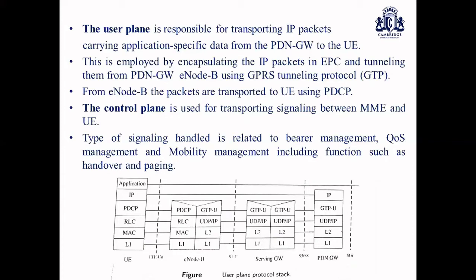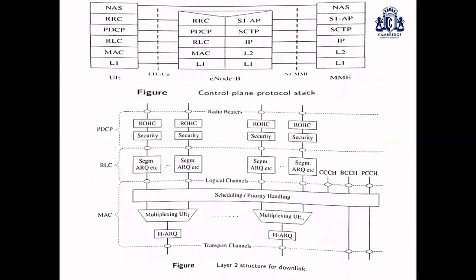In the user plane and control plane stacks we are discussing, you can see that the different layers have been represented. Regarding layer 2 implementation, how it is split into three parts, MAC, RLC, and PDCP, and how the security aspects have been considered, you can understand from the picture here. This discussion of bearer services is important for a better understanding of the higher layer protocols we discuss in the subsequent slides.